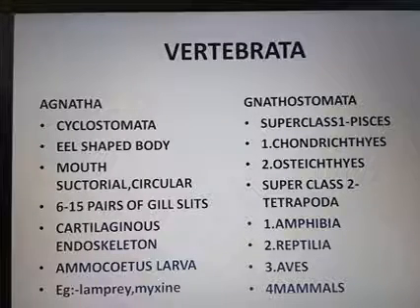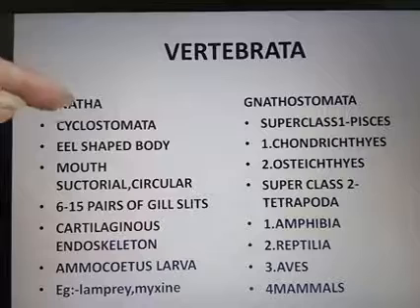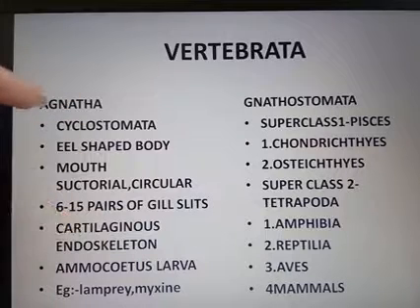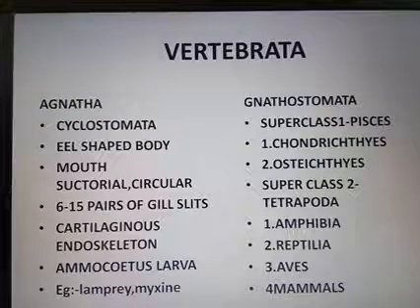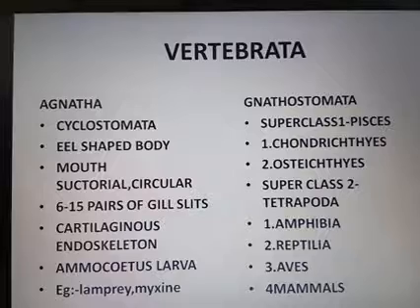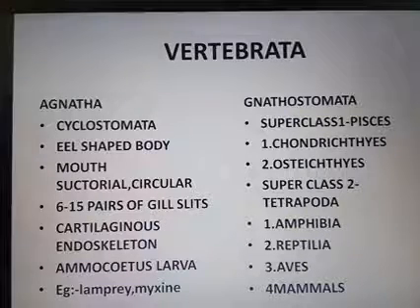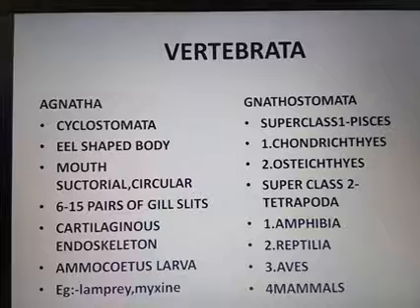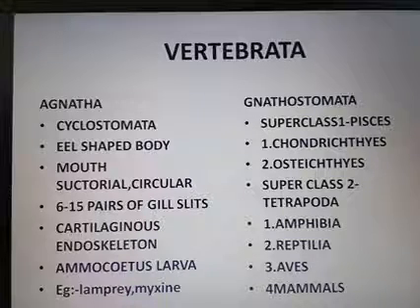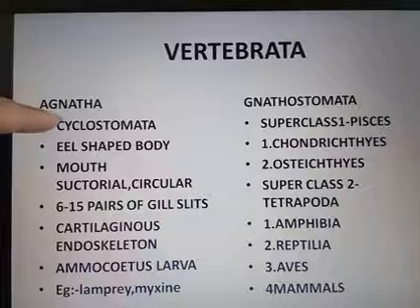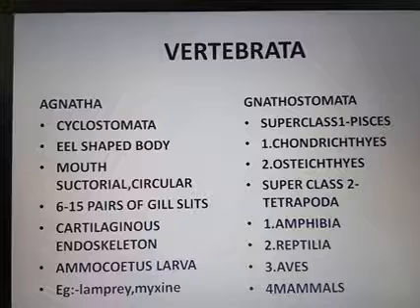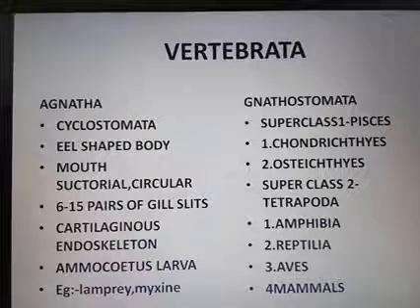So this is the Agnatha group, and these are the features of Agnatha. This Agnatha group is the most primitive and the lowest vertebrates, which include only one class of living vertebrates, that is Cyclostomata. Here we are discussing the features of the class Cyclostomata.